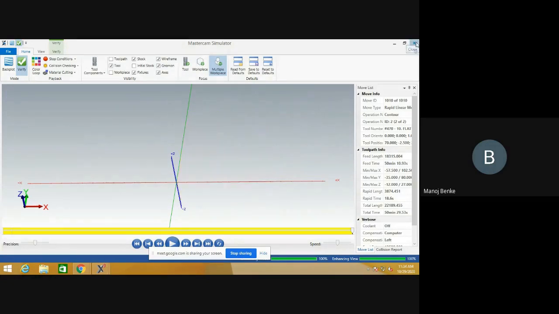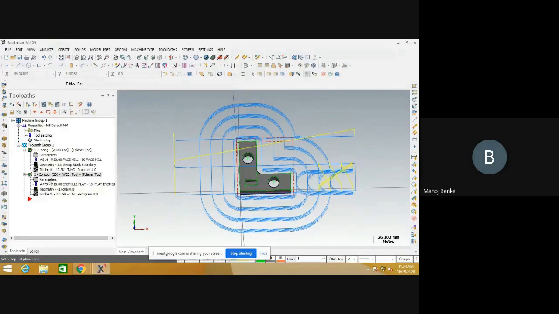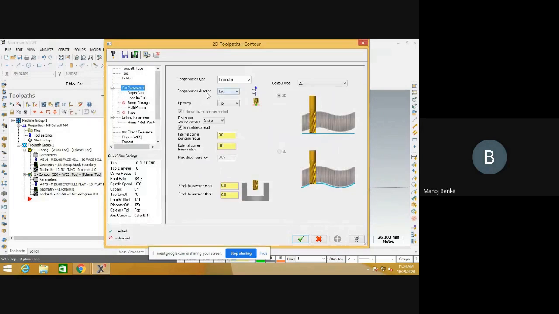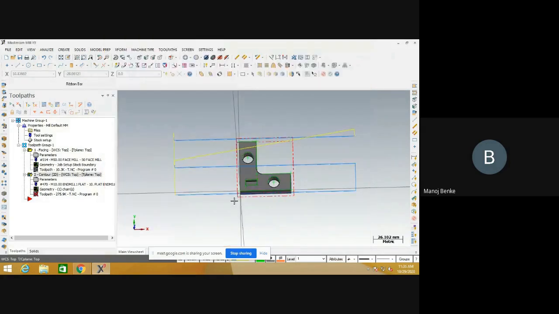In the contouring operation there is one important thing, that is the compensation direction, the tool nose radius compensation. By default left compensation is on. What will happen after selecting right compensation?